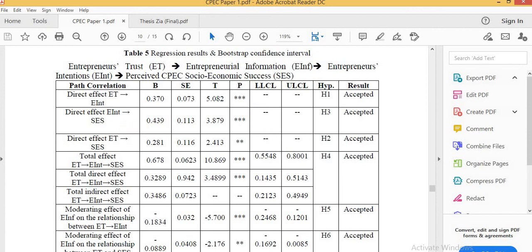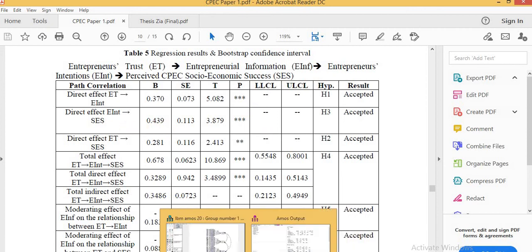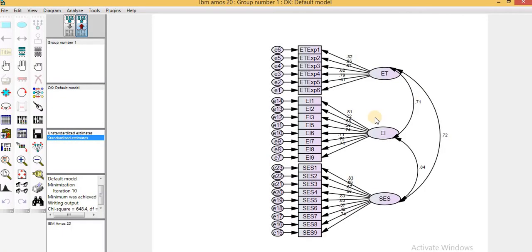So you are requested to please see our next lecture, in which we will show you how to measure the model structurally.